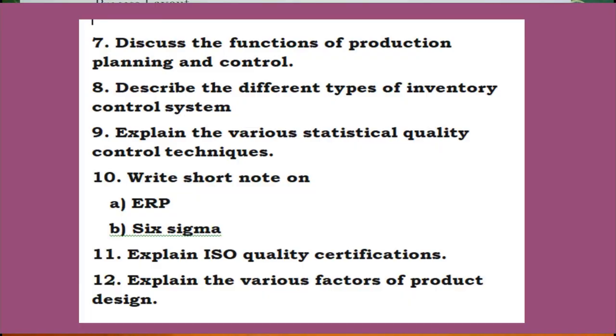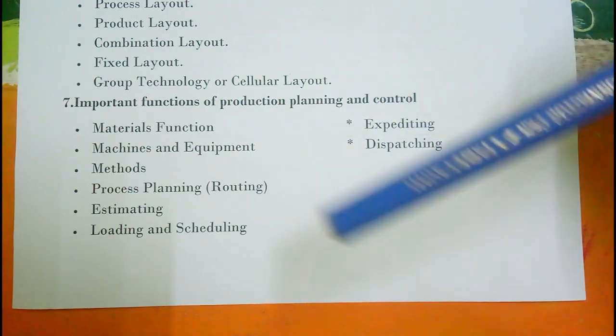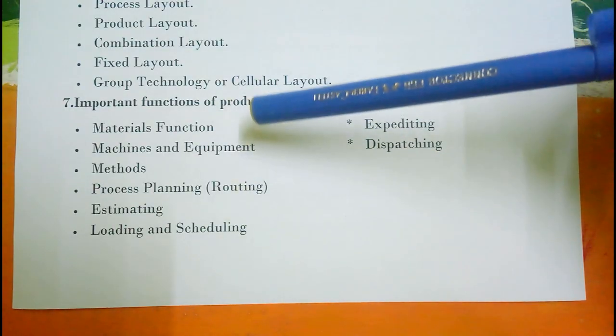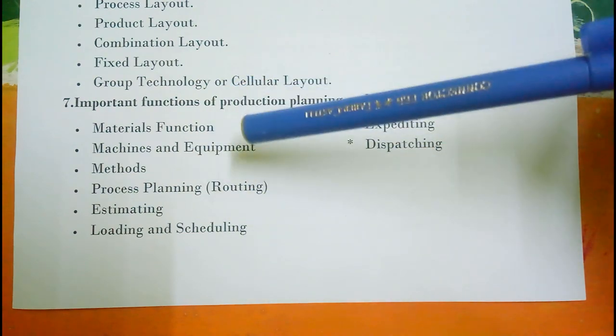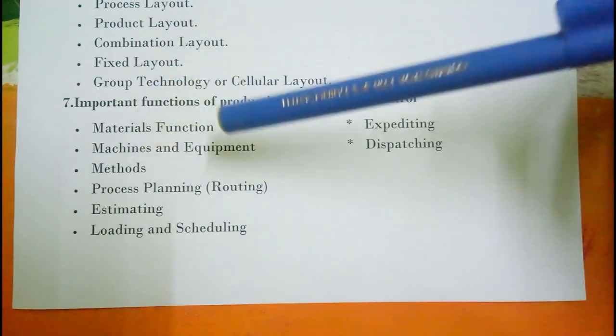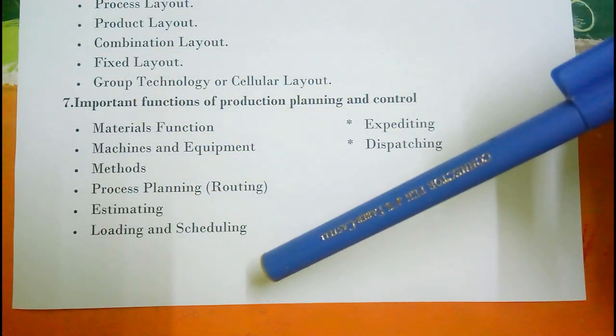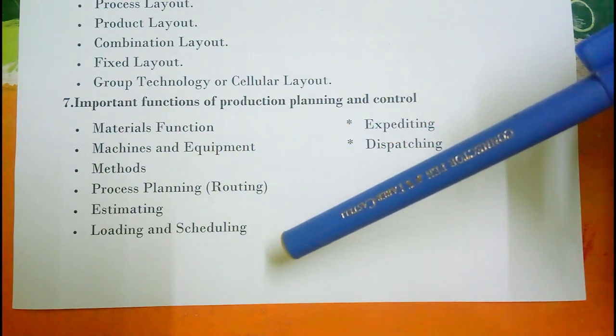Discuss the functions of production planning and control. What are all the functions of production planning and control? That is the question. So answer, these are all the important functions of production planning and control. First function, materials function. Second function, machines and equipment related things.